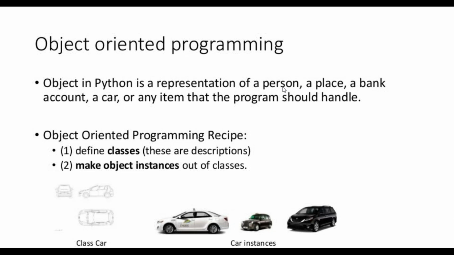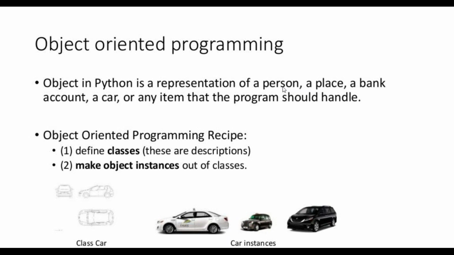If a place, we can write. A bank account, we can write the program. A car, I will tell you one by one.